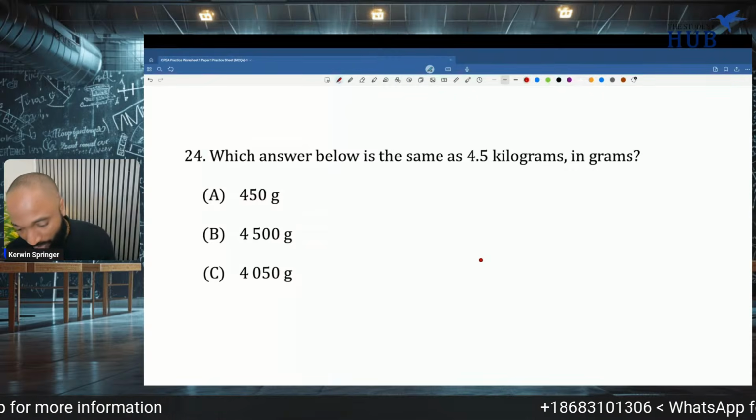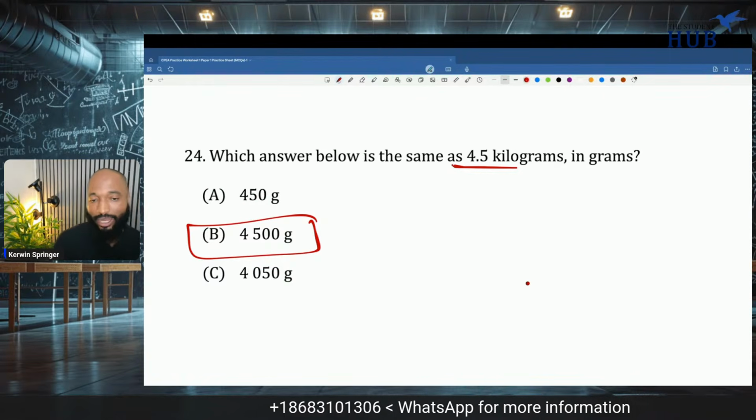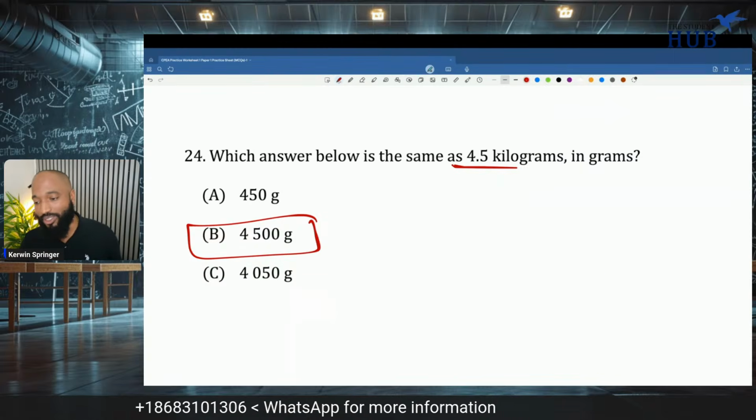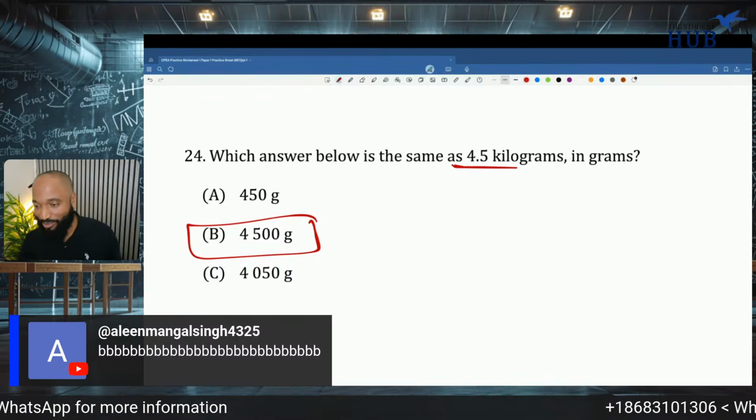Which answer below is the same as 4.5 kilograms? Free marks. Right now people on YouTube are screaming B, but you don't need to scream B. You just need one B.